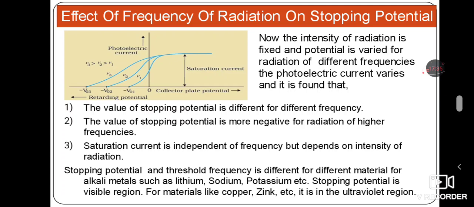Similarly, the stopping potential and threshold frequency are different for different materials, like alkali metals such as lithium, sodium, potassium, etc., which respond in the visible region, and materials like copper, zinc, etc., which respond in the ultraviolet region.